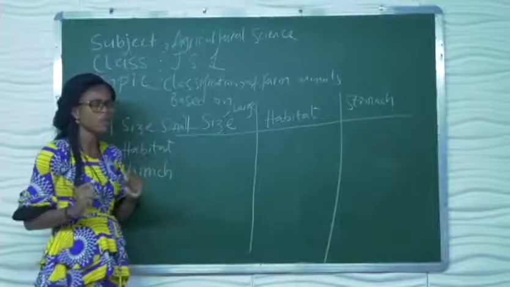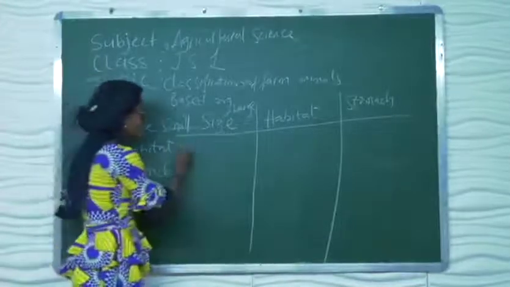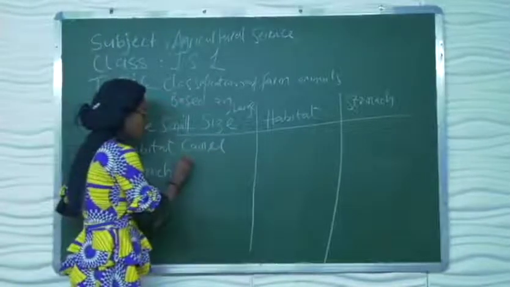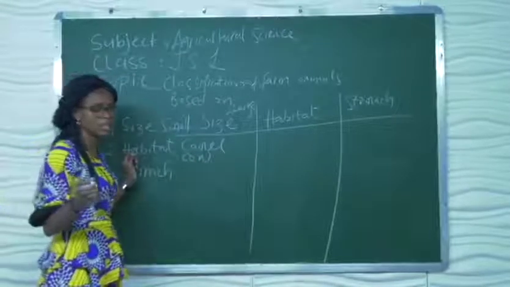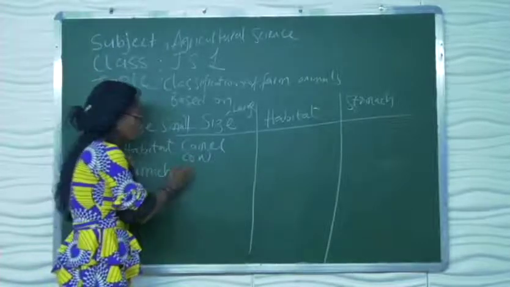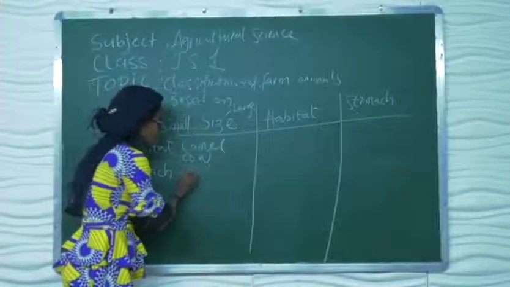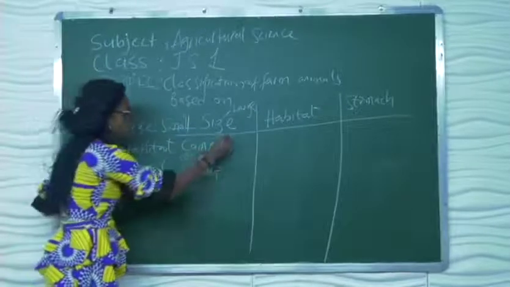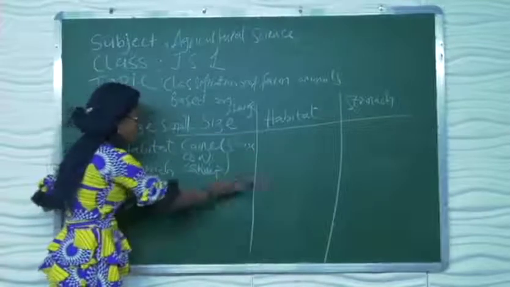So think, which animal do you think can be classified as a large animal? The popular ones you can see in your environment. Yes, camel. Thank you. We also have cow. We have cattle or sheep. They are also large in their body size. These are large animals.